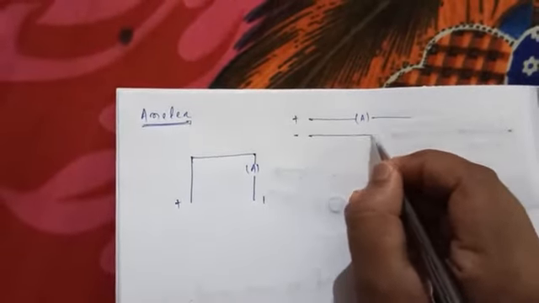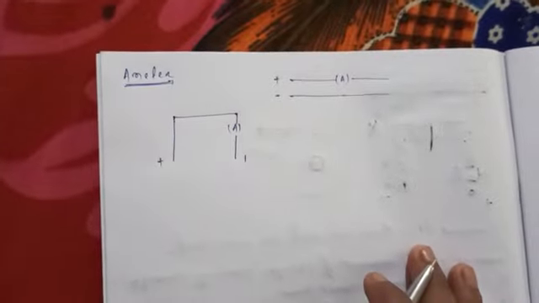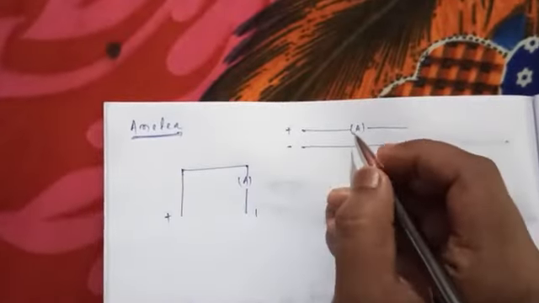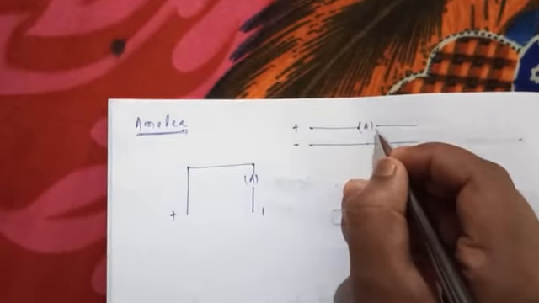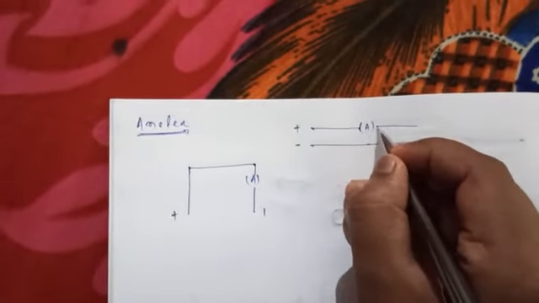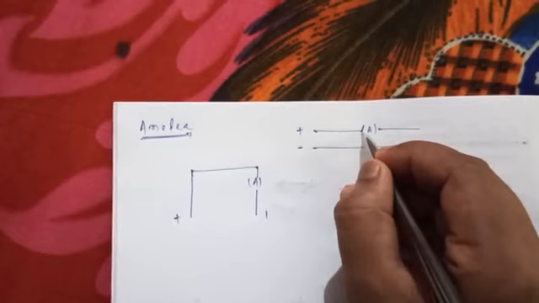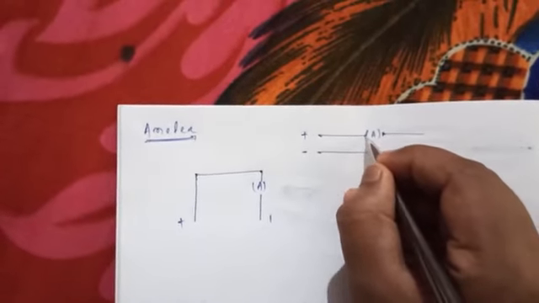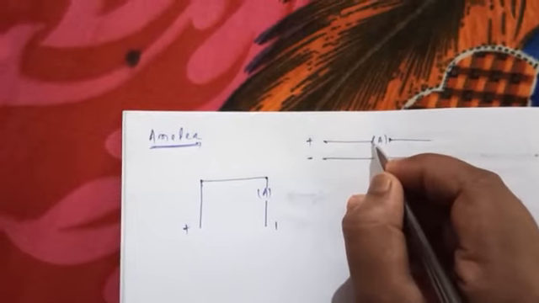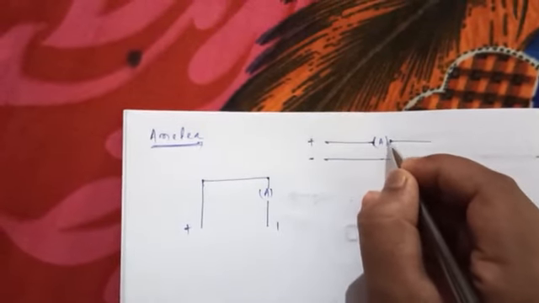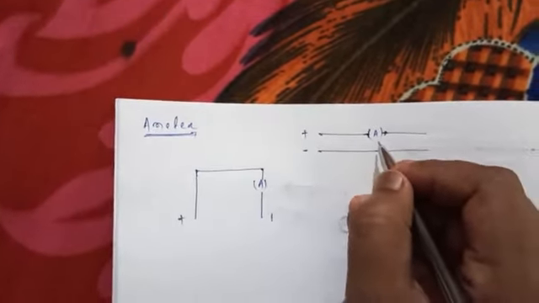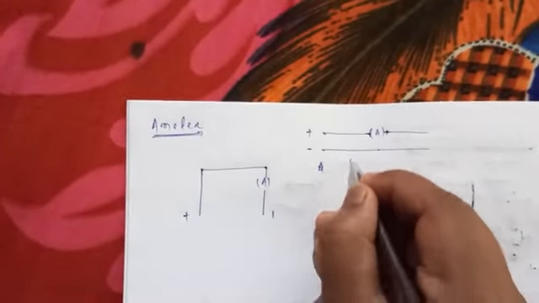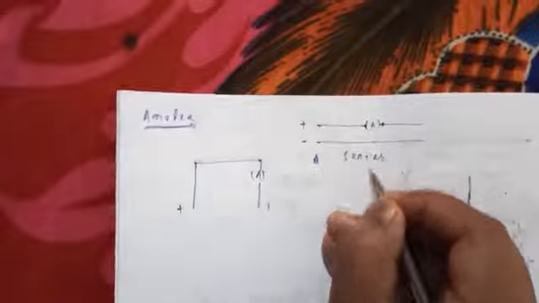Series means we cut the wire and connect the ammeter between the two ends, through one wire. That is called a series connection. Generally an ammeter is connected in series. Understand?